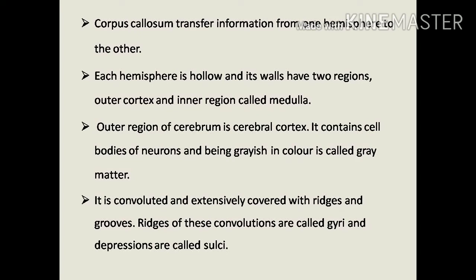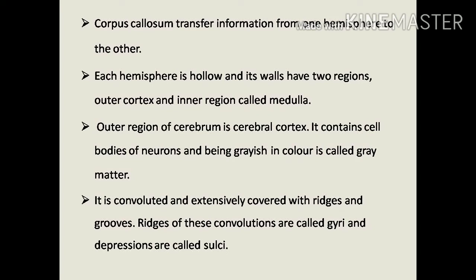The outer region of the cerebrum is the cerebral cortex and it contains the cell bodies of neurons. It is greyish in color, so it is called grey matter.